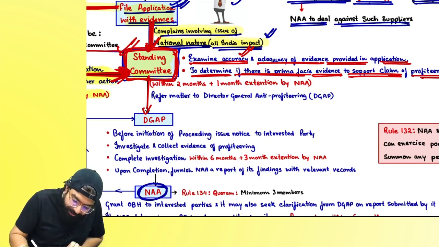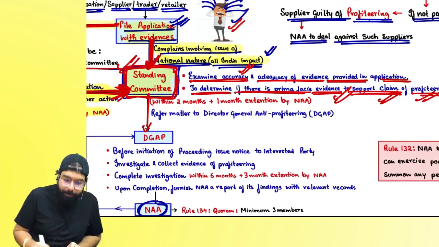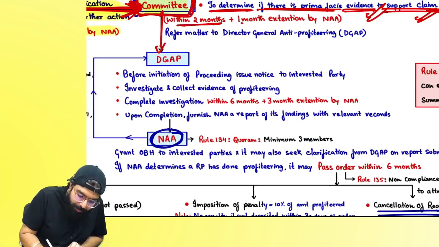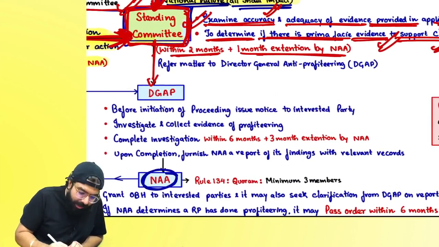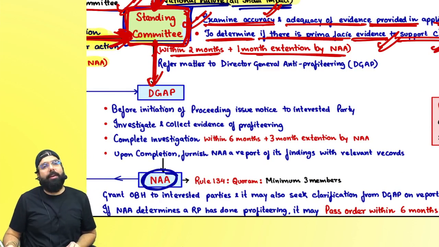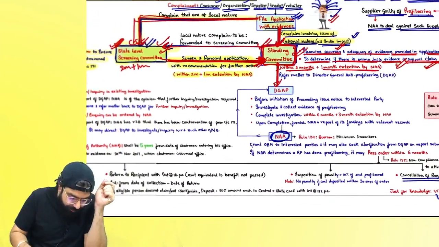And if there is prima facie evidence to support the claim of profiteering, this guy is claiming that there is profiteering, then within 2 months plus 1 month extension, they will check. Who will check? The Standing Committee will check and send it to whom? The Director General of Anti-Profiteering.